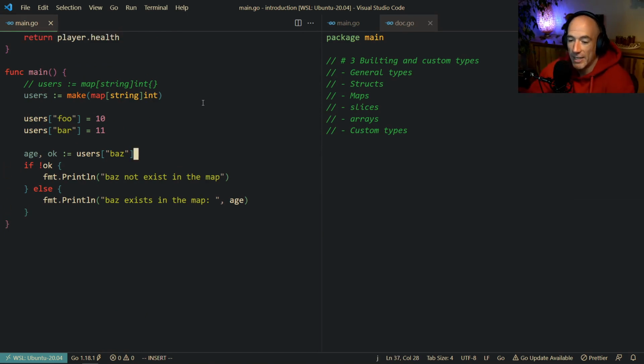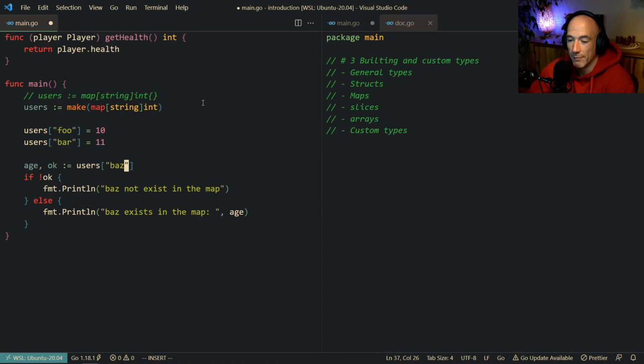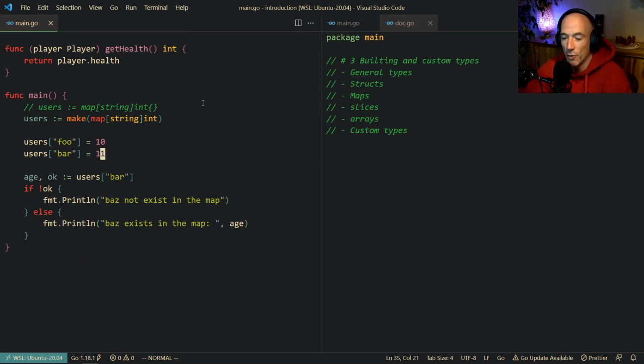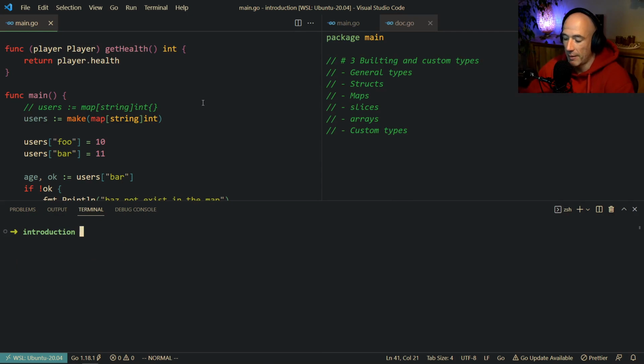And if we make this bar, go run main.go real quick. I'd rather use my arrow keys, but hey, bus exists in the map and it's 11, right? So, okay, I made a mistake here. If it exists, we're going to say bar actually exists in the map. And it should be fine. Boom. Bam. You see, exists in the map, it's 11 because we are calling bar.